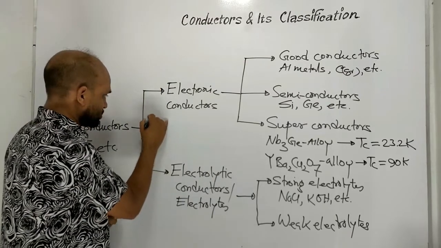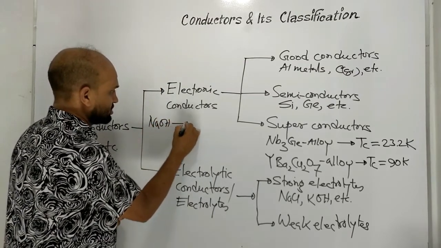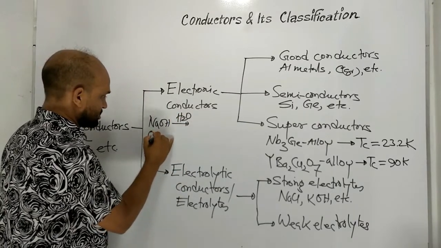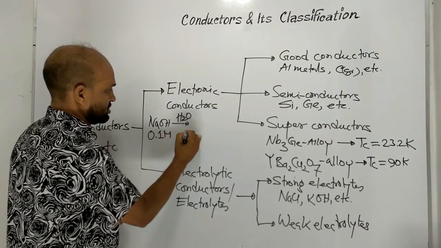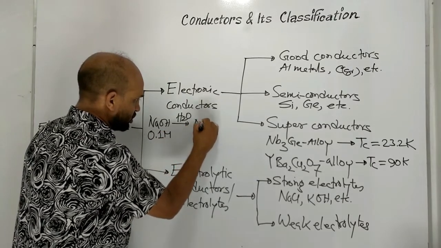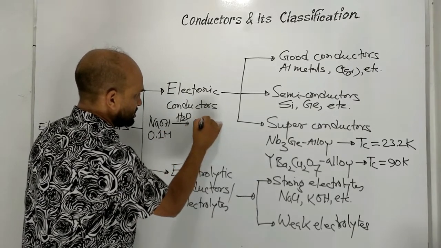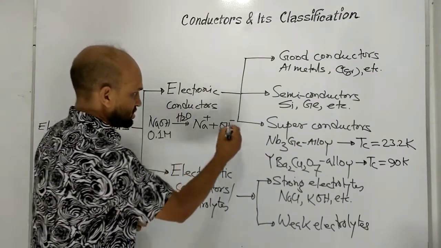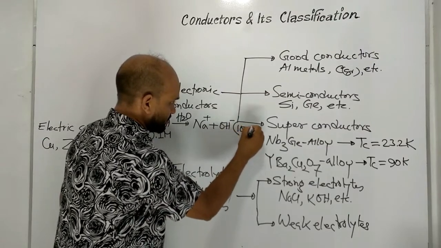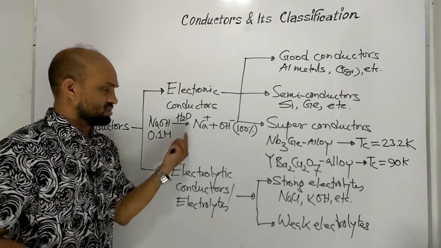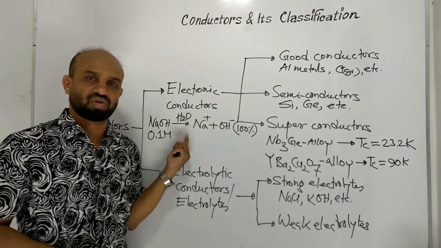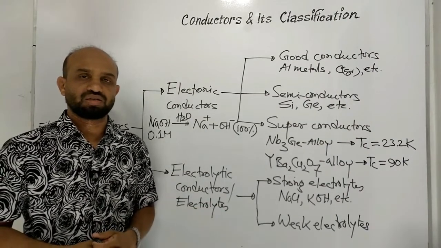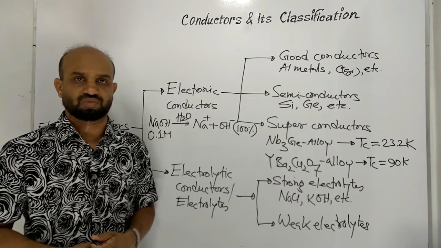Here, sodium hydroxide, which is dissolved in water. Suppose this is 0.1 molar, then all the molecules ionize to sodium ion and hydroxide ion. This is almost 100%. That is why this electrolyte is called strong electrolyte. That means strong electrolytes ionize almost 100%.